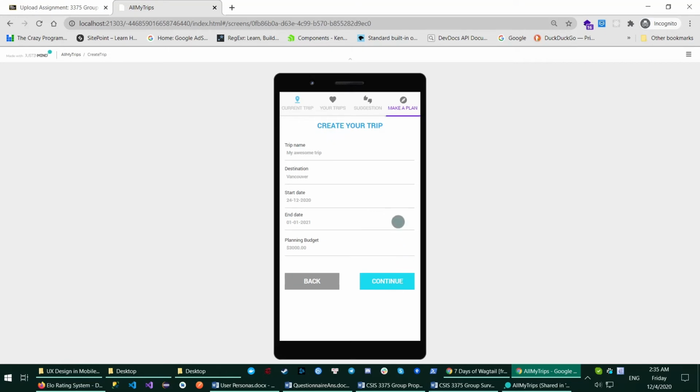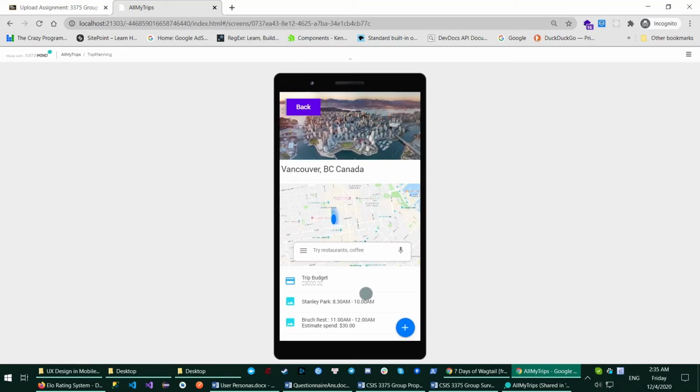In this activity, the user can fill out the general information for the future trip, and after filling in the information here, the user can go on to plan their trip. In this activity, we use Vancouver as an example. The user can search for a place by the map or by text or keyword, and the list of places will display here.